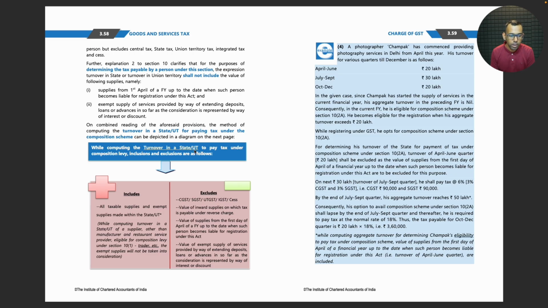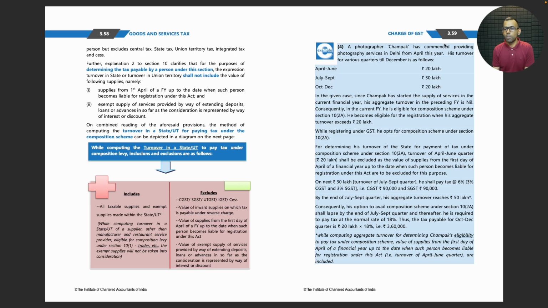Turnover in a state or union territory: all taxable supplies and exempt supplies made within the state or union territory, and it excludes CGST and all the taxes, value of inward supplies on which tax is payable under reverse charge, value of supplies from the first day of April of a financial year up to the date when such person becomes liable to registration under this Act, and value of exempt supply of services in the nature of loans and deposits.